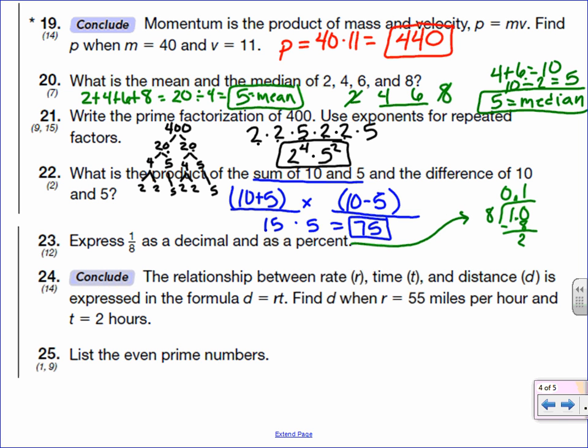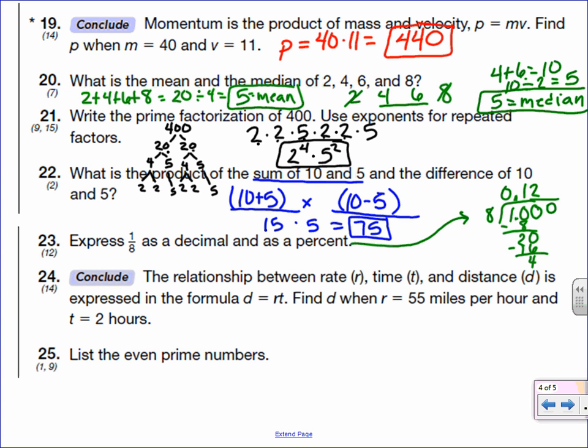Since I have a remainder, what I'm going to do is add another 0. 1.00 is still just 1. I'm going to bring that 0 down. And now how many times does 8 go into 20? It goes into 20 2 times. 2 times 8 is 16. 20 minus 16 is 4. Since I still have a remainder, I'm going to add another 0. 1.000 is still just 1.